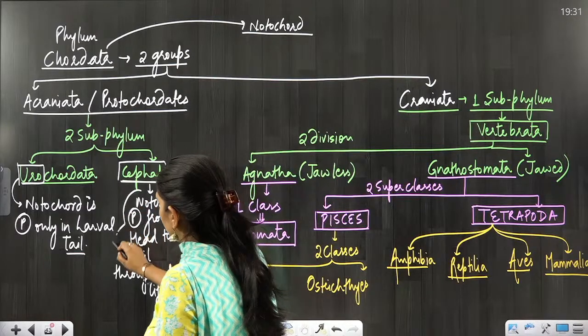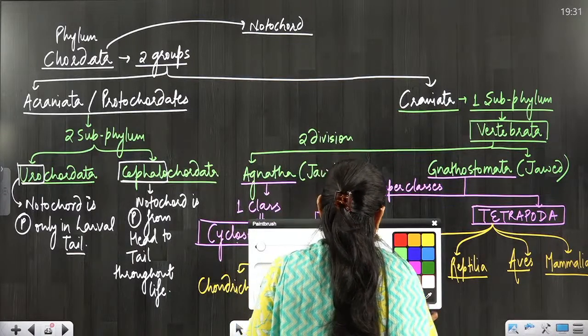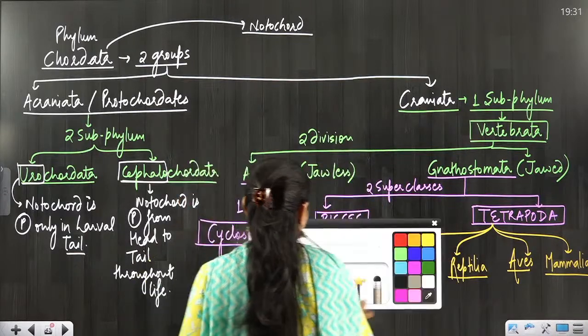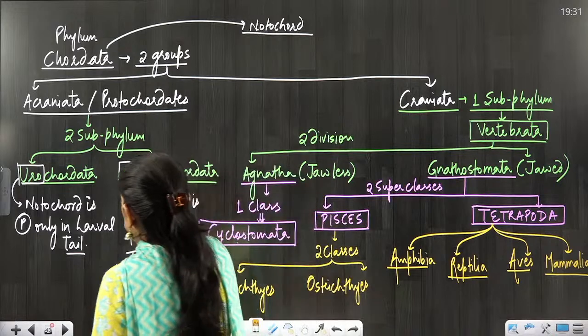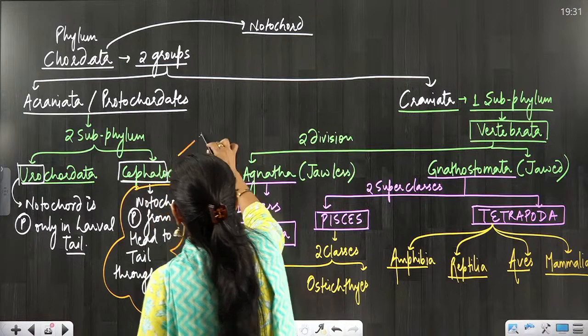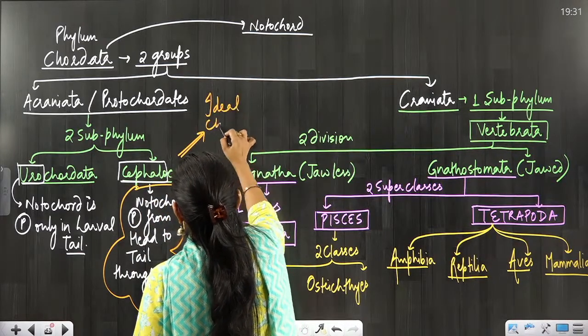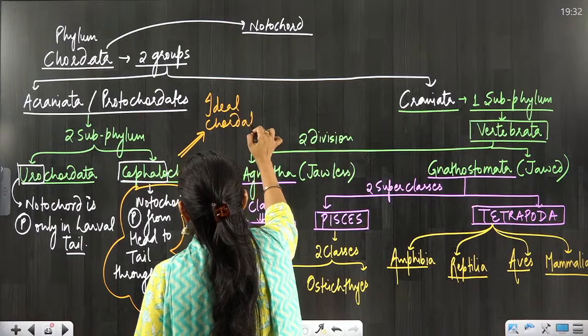So we can tell Cephalochordates are the ideal chordates.